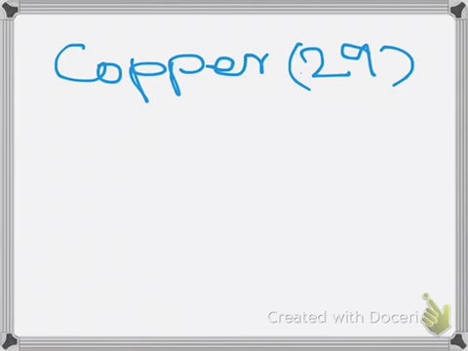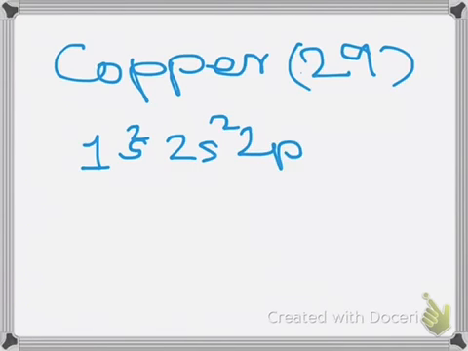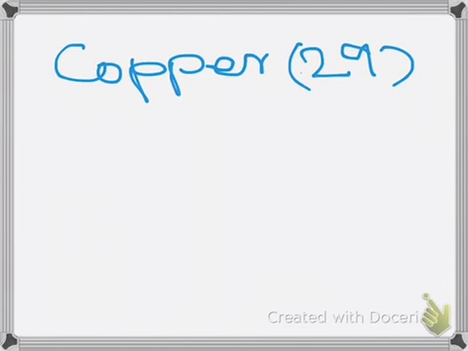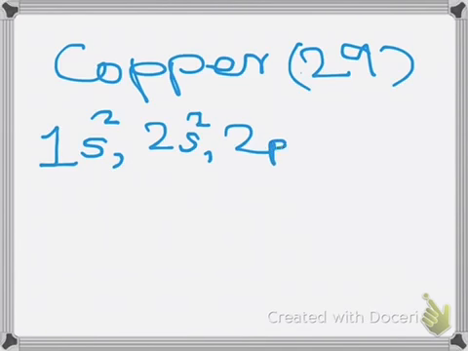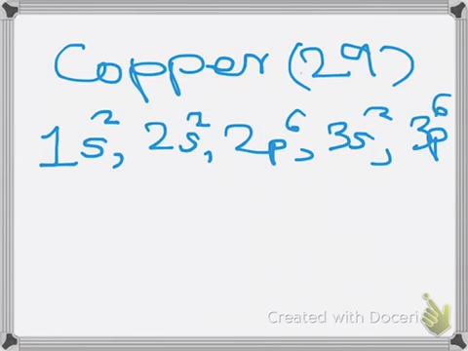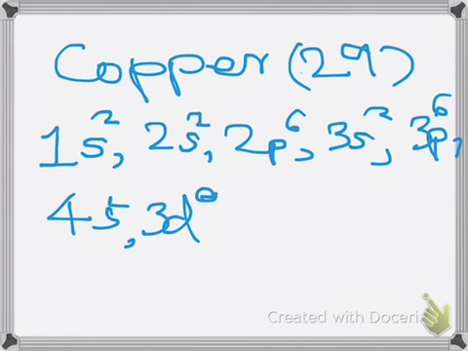So the expected configuration is 1s2, 2s2, 2p6, 3s2, 3p6, 4s2, 3d9. Okay, so that makes 29.